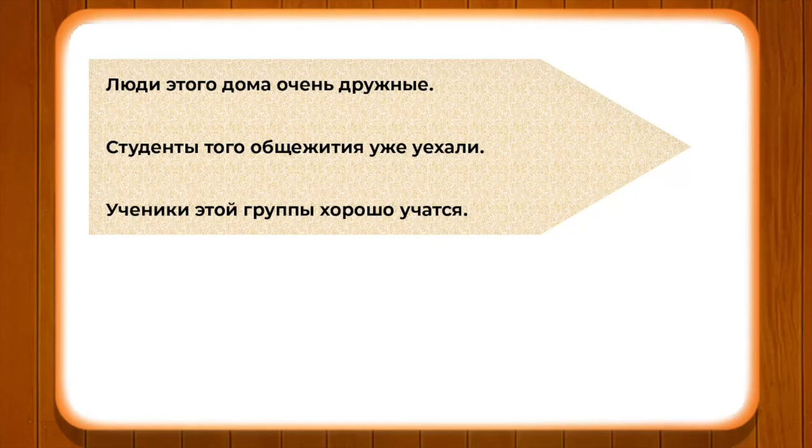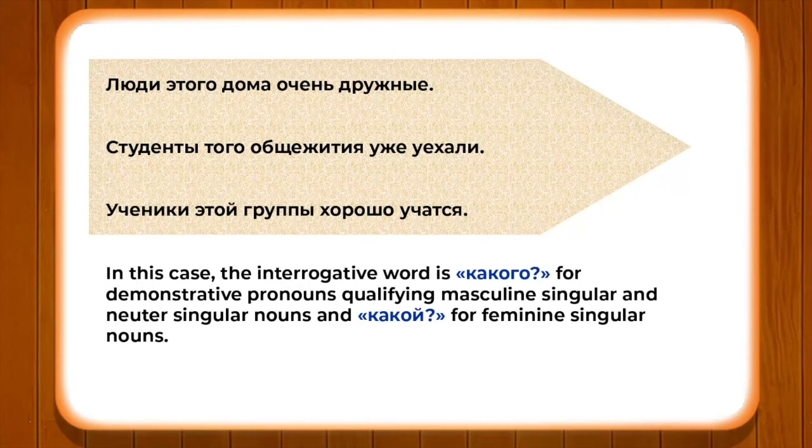So you have to be very careful while making these sentences, while using the demonstrative pronouns, about the relationship between the nouns, adjectives and other aspects of the sentences. In this particular case, the interrogative word is kakavo. For demonstrative pronouns qualifying masculine singular and neuter singular nouns, we use the question kakavo, and kakoi for feminine singular nouns, like we have just learned in this module. So, to understand it more clearly, we have an activity.